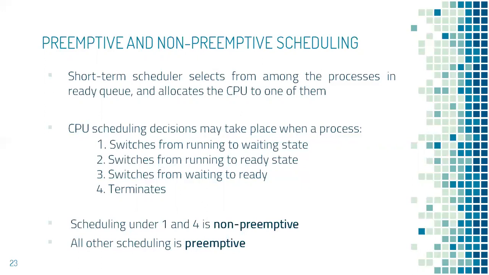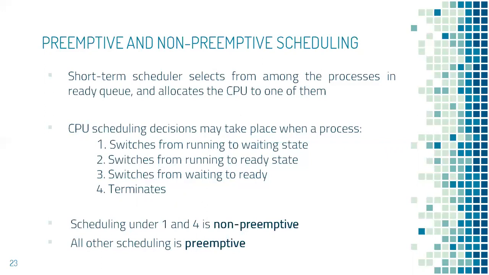When a process goes from running to waiting, it needs IO operations, so it has changed its state itself. It is not the CPU which has forcefully suspended it. It is the process itself which chooses to go to a waiting state. And whenever a process terminates, it doesn't need the CPU anymore, so it voluntarily gives up the CPU. In both these scenarios, if a scheduling decision happens, we call it non-preemptive scheduling.